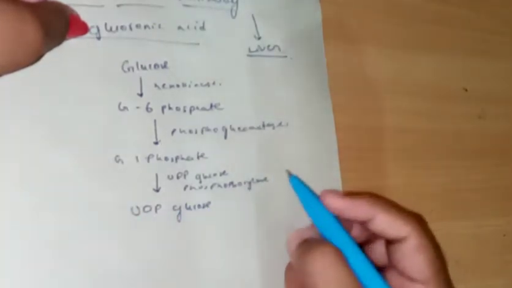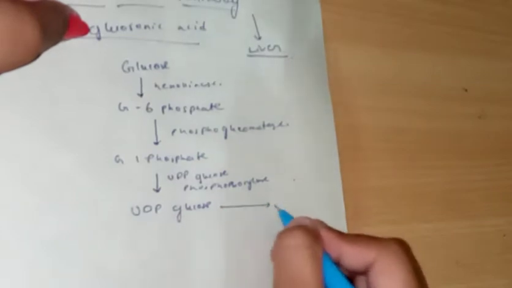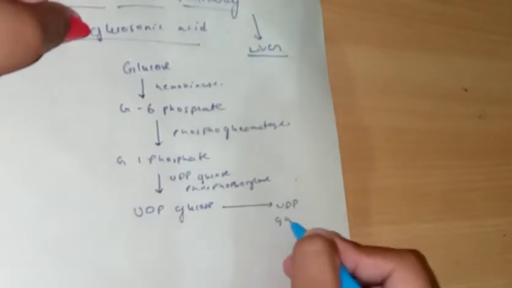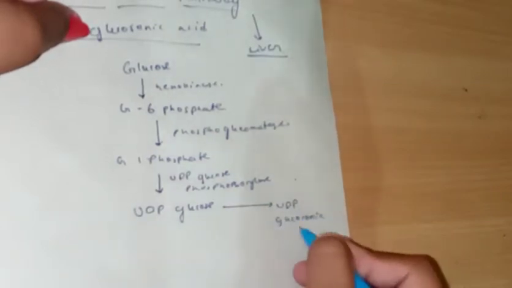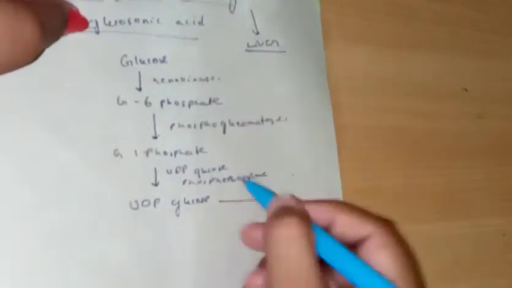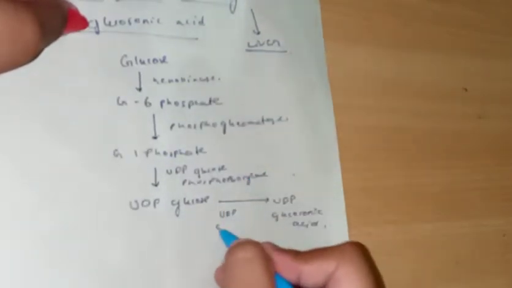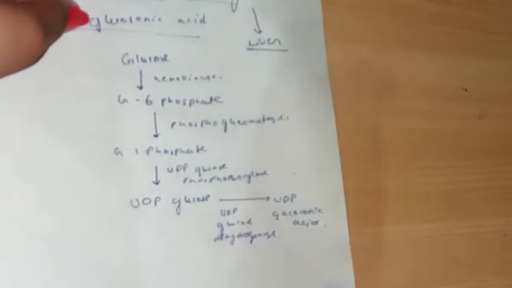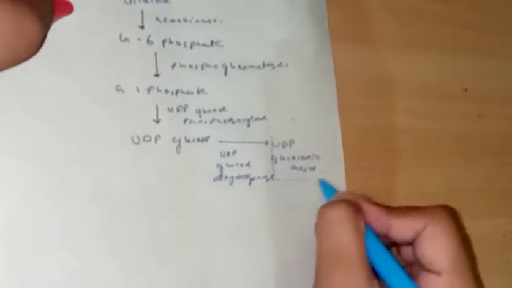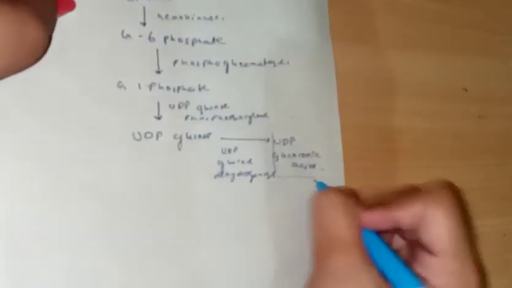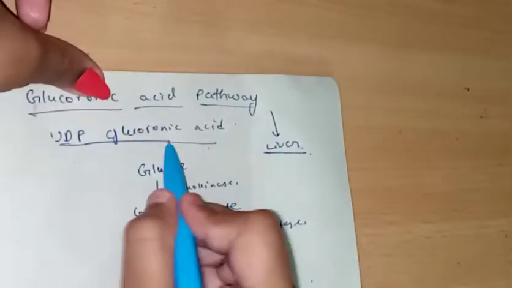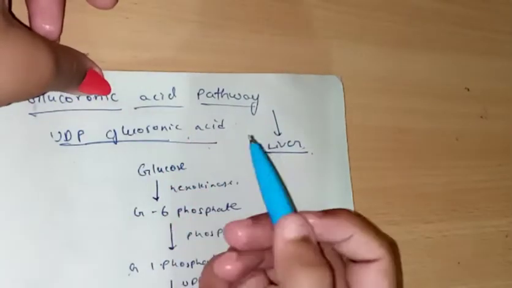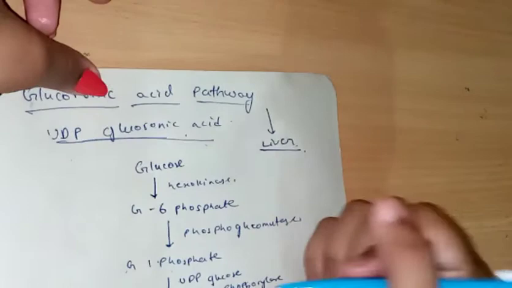Next, this UDP glucose gets converted to UDP glucuronic acid with the help of UDP glucose dehydrogenase. Next, this UDP glucuronic acid is the one which I said is useful in conjugation of bilirubin, in conjugation of steroids, and also various drugs.